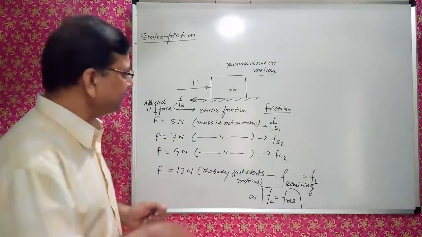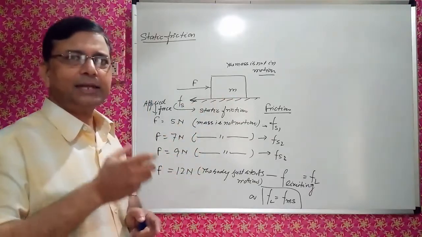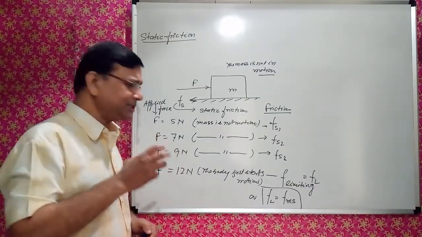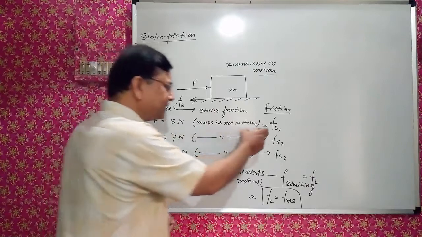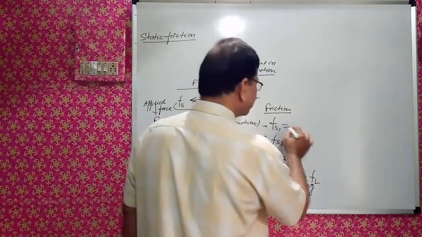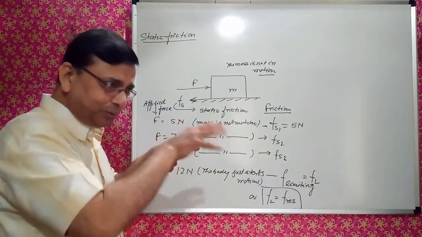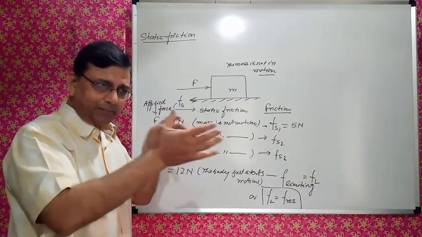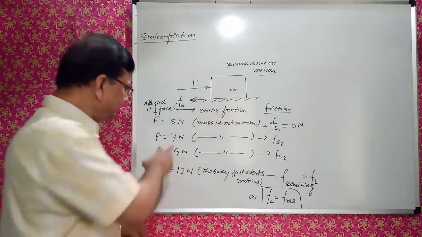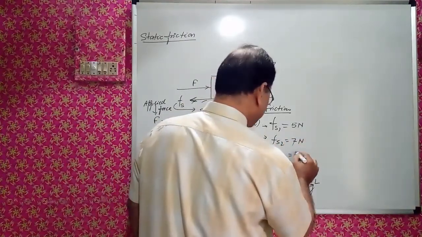Right? So this can be understood like this: frictional force is called a self-adjusting force. Why is it self-adjusting? Here 5 Newton is applied. So this Fs1, the opposing force, body is not in motion. It means Fs1 will also be 5 Newton, backward force acting on this. Applied force and backward force Fs1, and both are equal. That is why this body is not in motion. Similarly, here this Fs2 must be equal to 7 Newton. Here that is 9 Newton.